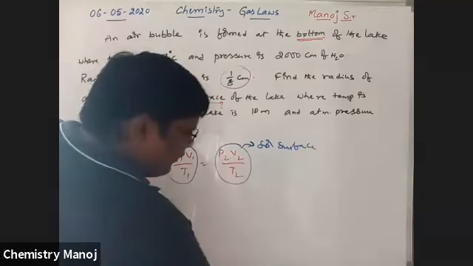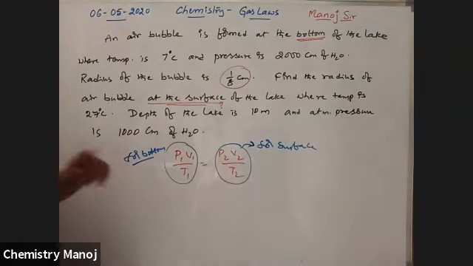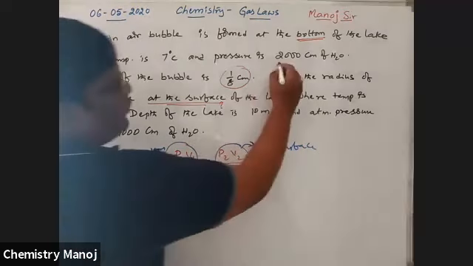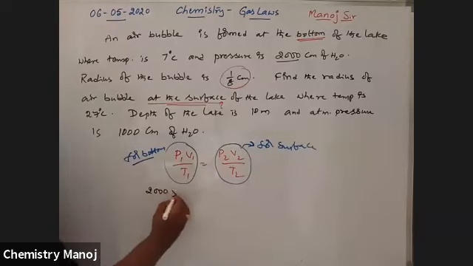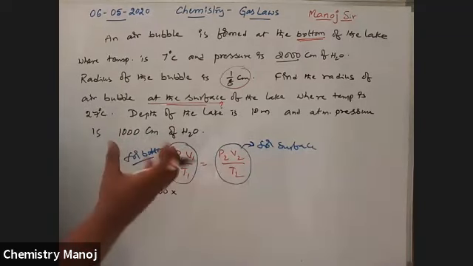Now, I am going to calculate pressure at the bottom. Pressure at the bottom is 2000 centimeters. Therefore, 2000 into volume. Volume is 4/3 pi r cube, because the air bubble is spherical in shape.